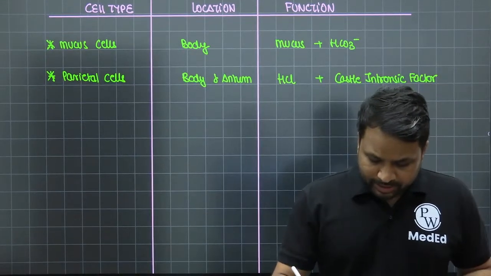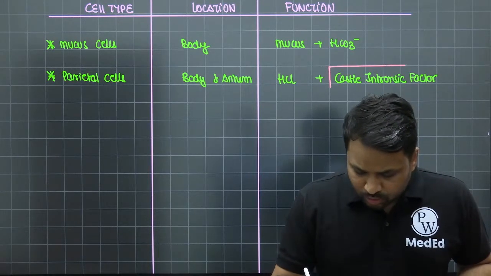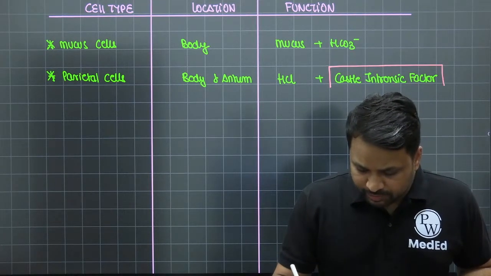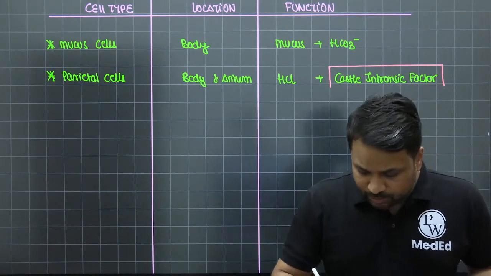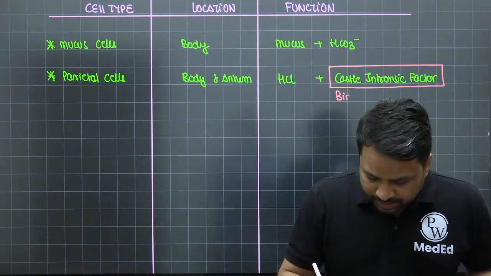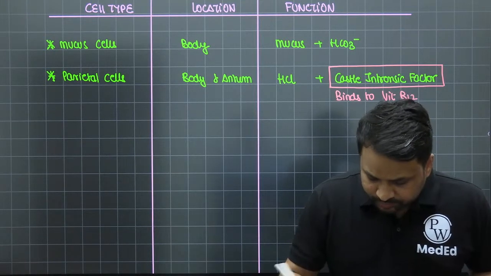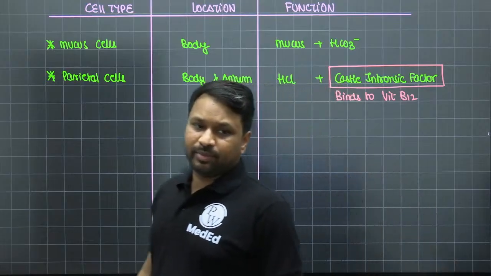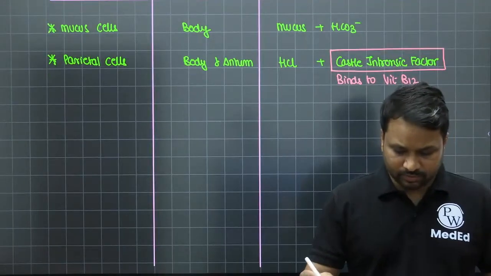I hope everybody knows the basic function of the Castle intrinsic factor. Beta, do not say B12 absorption, because B12 absorption occurs in the terminal ileum. It is a B12 transporter, right? So Castle intrinsic factor binds to vitamin B12. That is the basic objective of Castle intrinsic factor.